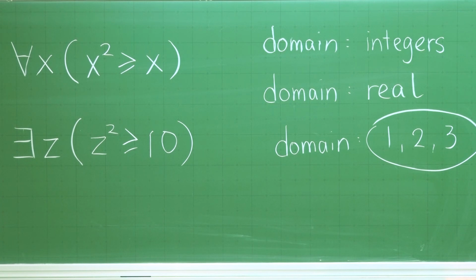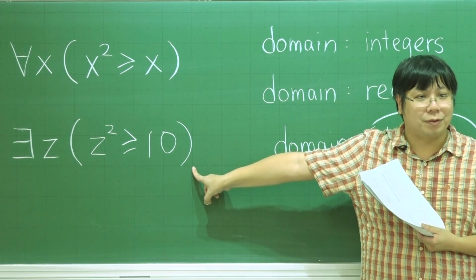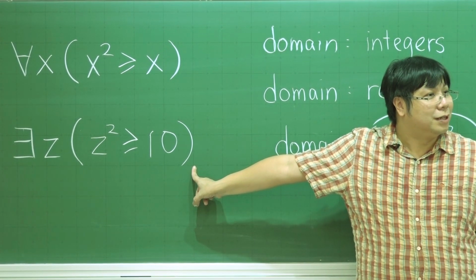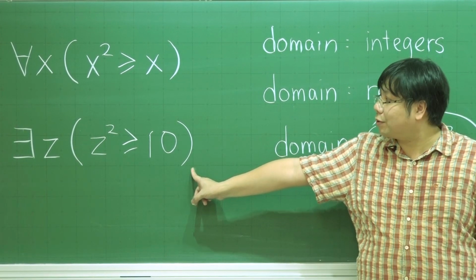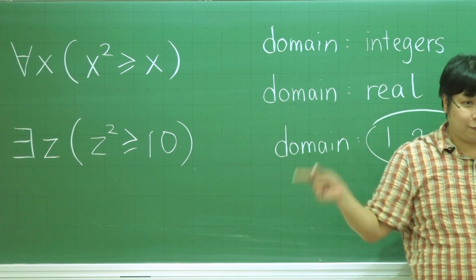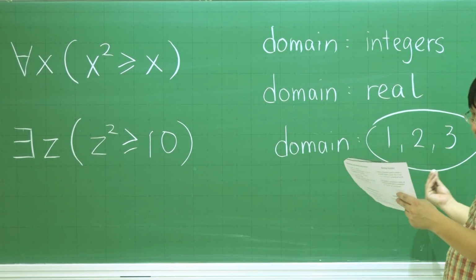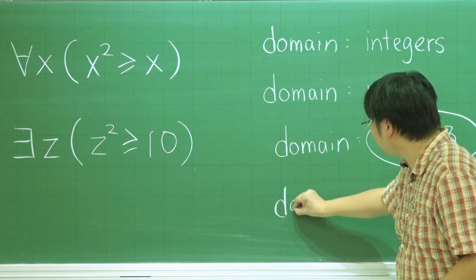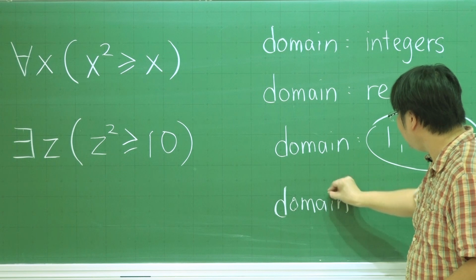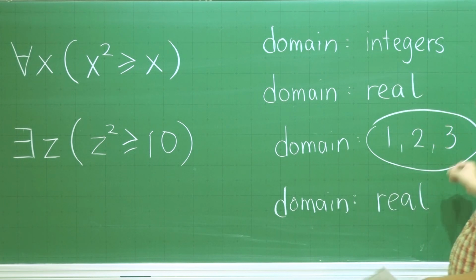So if the domain is like this, you can only choose x to be 1, you can choose x to be 2, you can choose x to be 3. Then would this be true or would this be false? False. Because neither of them will give a true, so false or false or false is still false. But of course, if I change the domain to be something different, let's say the domain is real, then in that case, you can easily find some number from the reals which makes it true. And just one of them will make the whole thing true, because it talks about there exists at least one.